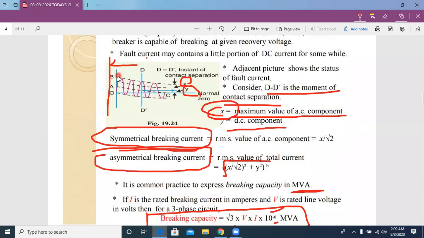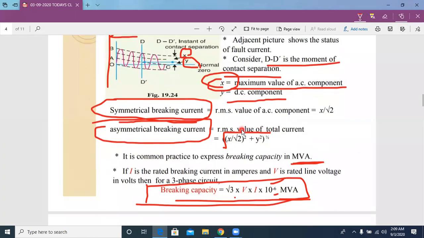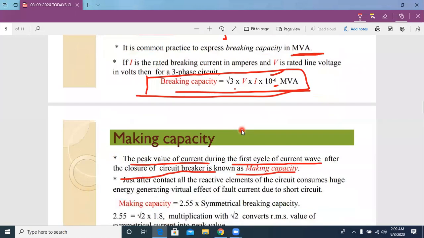At this point, the given circuit breaker is closed. So that's why it becomes the making capacity. This one is the making capacity of the circuit breaker. In another way also we can tell what the making capacity is.